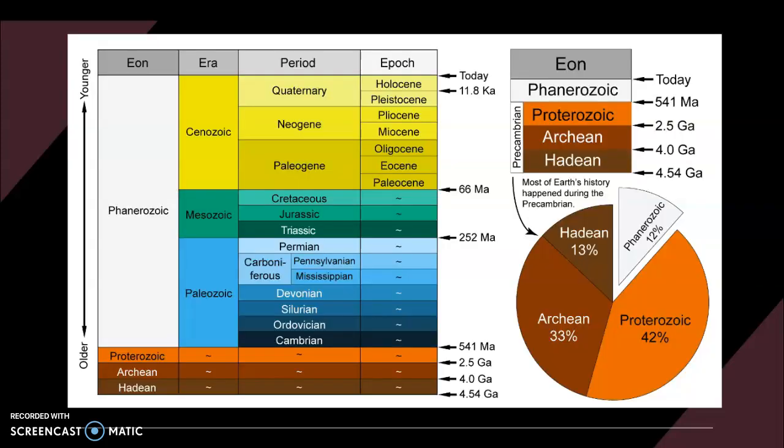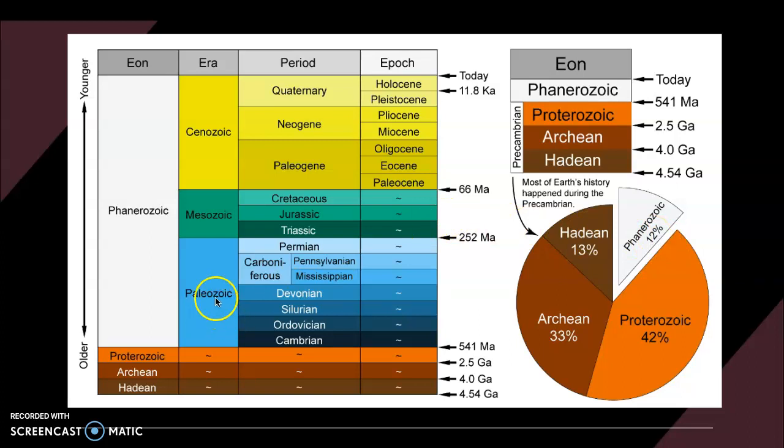All right, so here we have a division of all of those time frames that we're looking at. Again, we're looking at the duration of each one. The Hadean's 13% of that time, the Archean's 33% of that, the Proterozoic is 42%, and the one that we're living in right now is only 12% of all that time that we're dealing with.